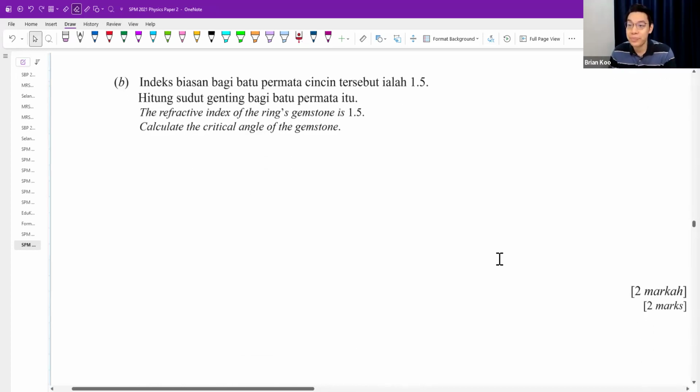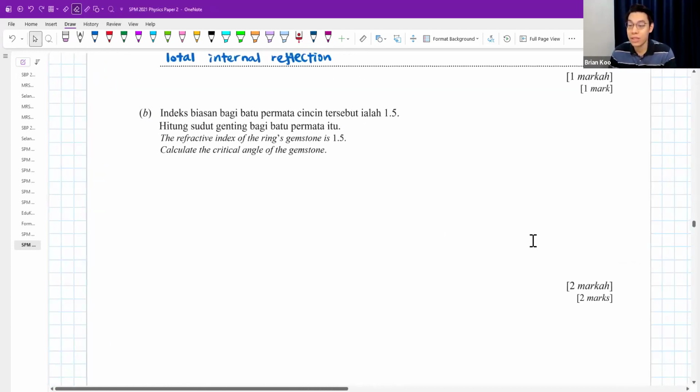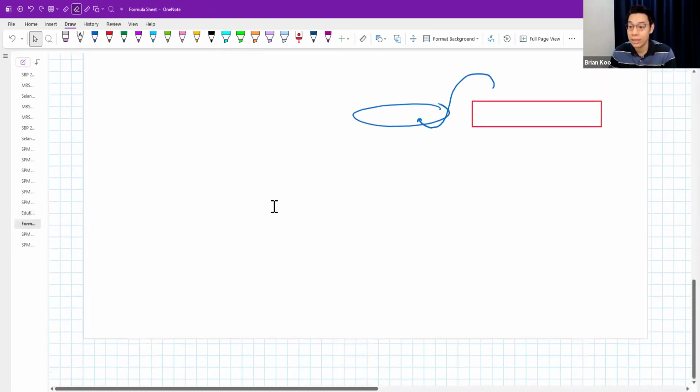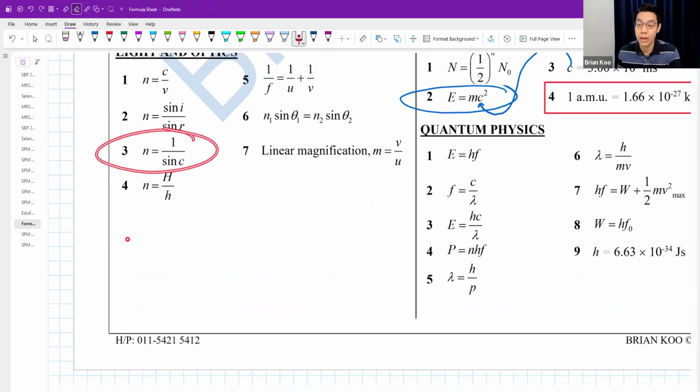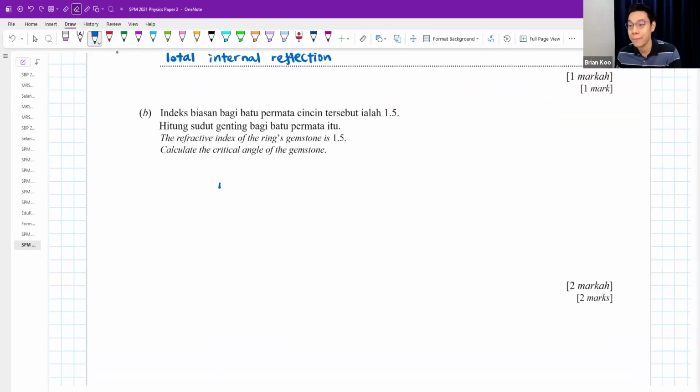Okay, part B. Refractive index of gemstone is 1.5. Calculate the critical angle. This one, they give you refractive index, find critical angle. Quite straightforward, huh? This is the n value.